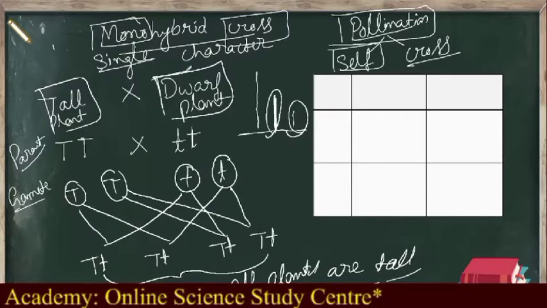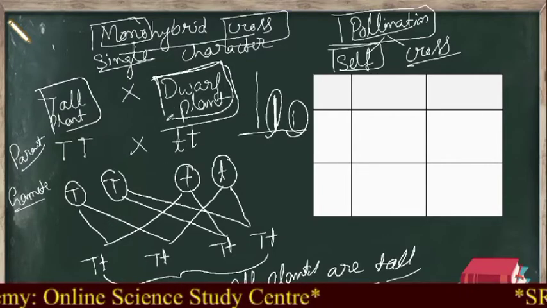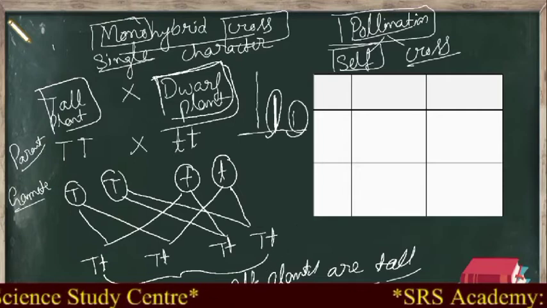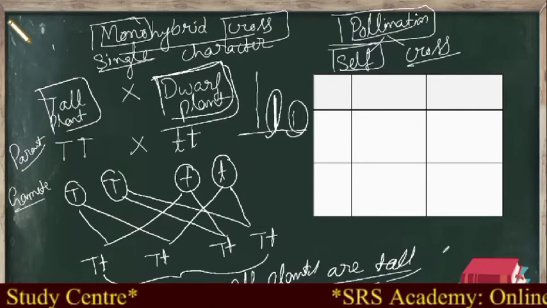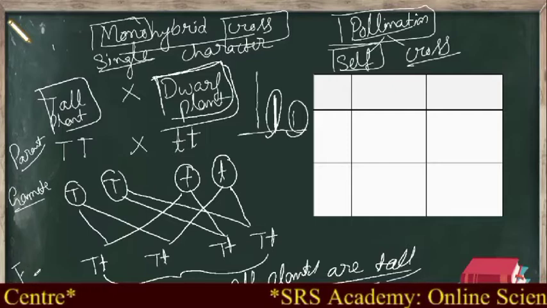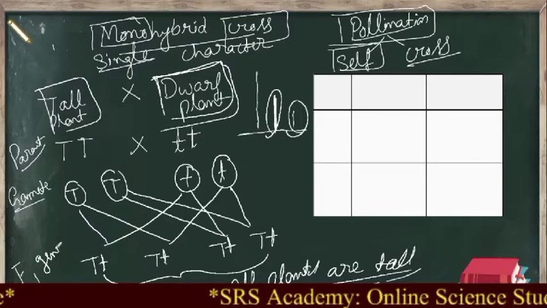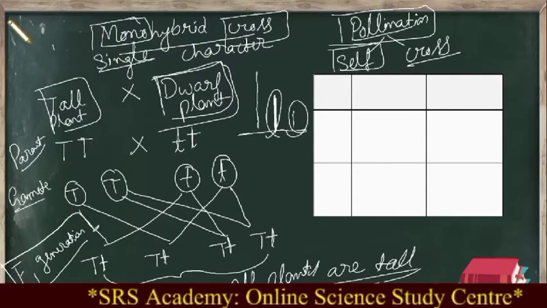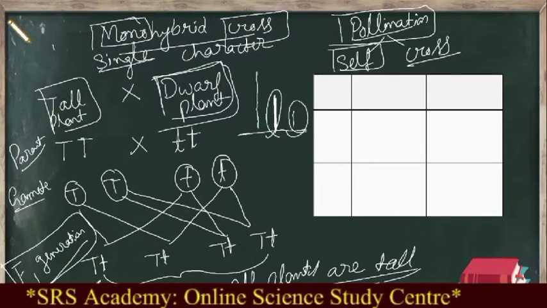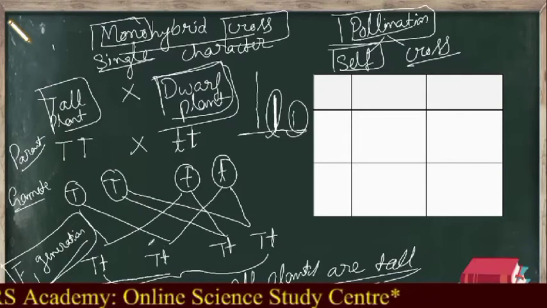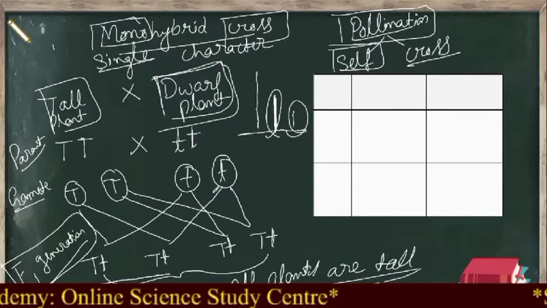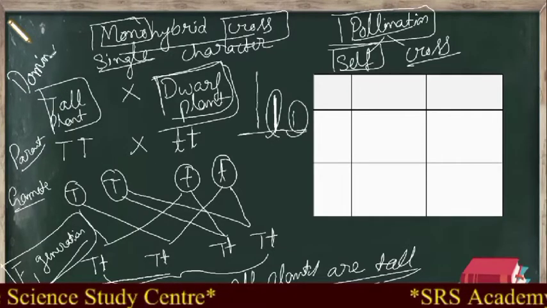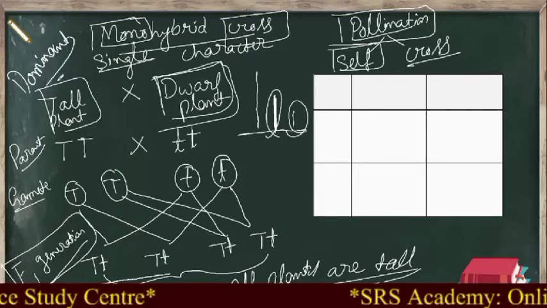He's crossing the tall with the dwarf, but where is the dwarf plant? Where did it go off? Can you see the dwarf plant anywhere? No, the plants which are obtained are all tall. So he called it the F1 generation. In the F1 generation, whatever plants he got, all are tall plants. That means only the dominant nature is expressed in the F1 generation.